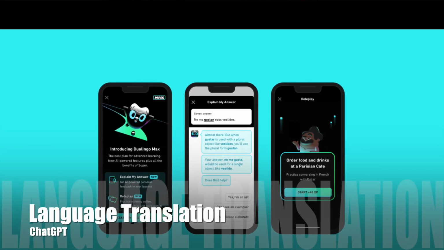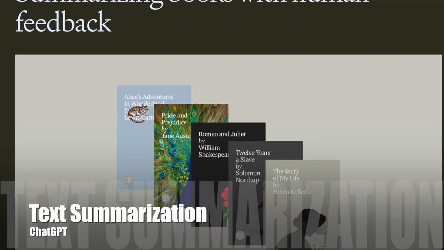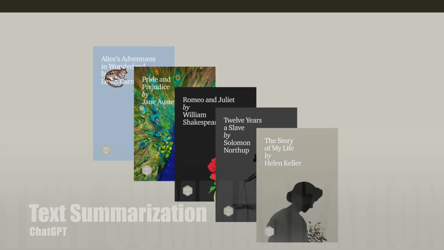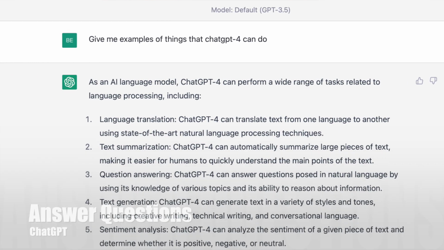1. Language translation. It can translate text from any language to another. 2. Text summarization. GPT-4 can automatically summarize large pieces of text, making it easier for humans to quickly understand the main points of the text. It can answer questions by using its knowledge of various topics and its ability to reason